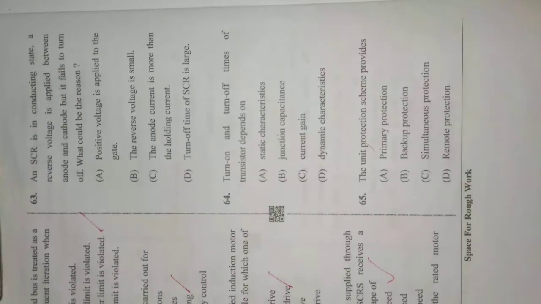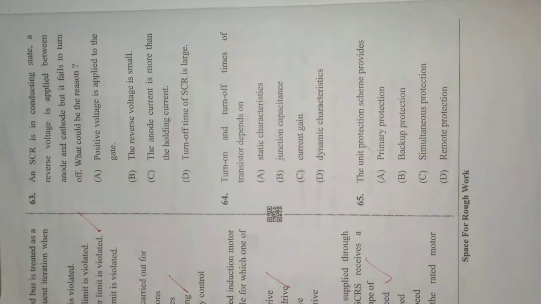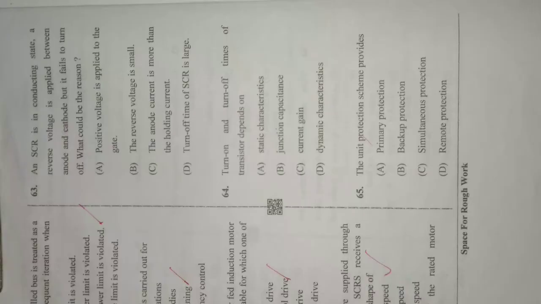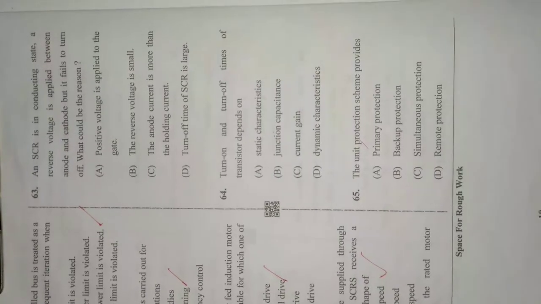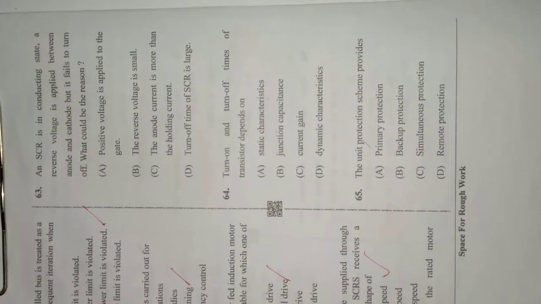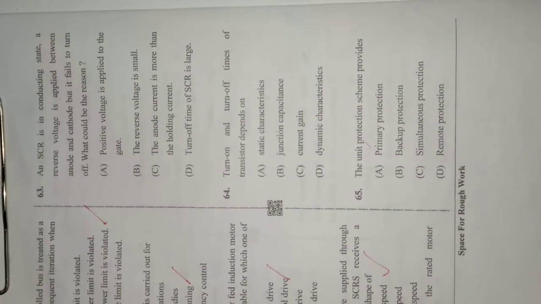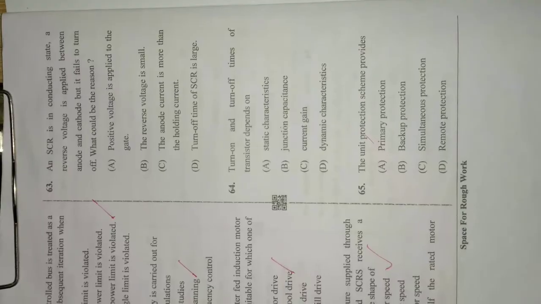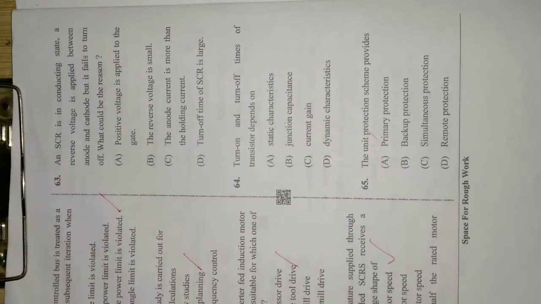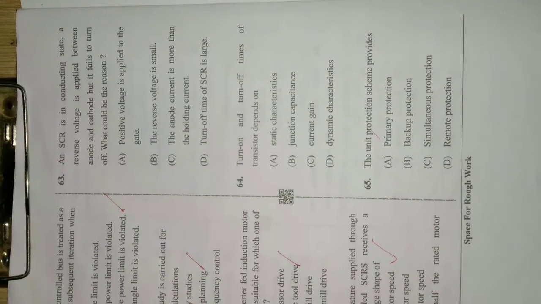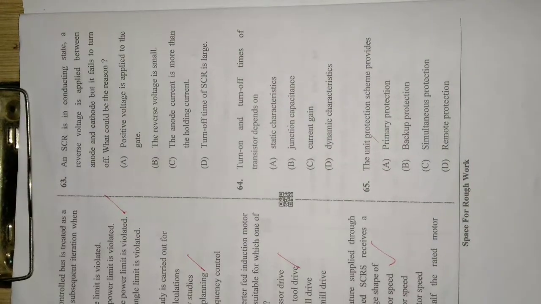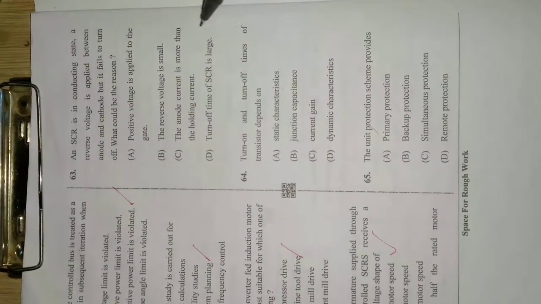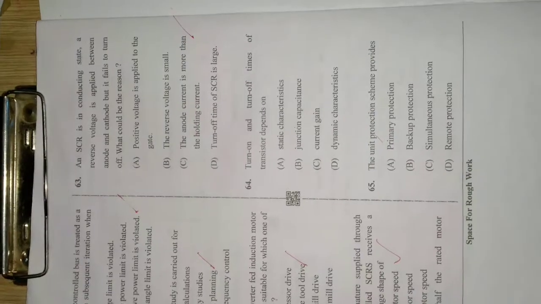Then, an SCR is in conducting state. A reverse voltage is applied between anode and cathode, but it fails to turn off. What could be the reason? The options are: positive voltage is applied to the gate, the reverse voltage is small, the anode current is more than the holding current, turn off time of SCR is large. So the correct answer will be option C, the anode current is more than the holding current. So it should be less than.